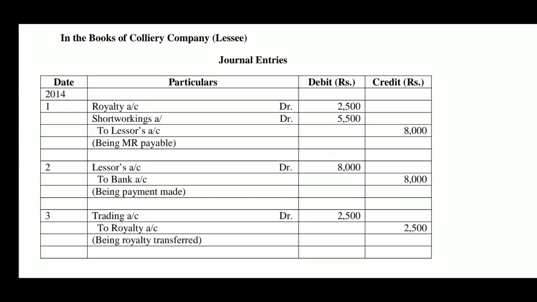See the first entry in 2014: royalty account debit 2,500, short workings account debit 5,500, to lessor's account 8,000, being minimum rent payable. Second entry is the payment of minimum rent: lessor's account debit to bank account, being payment made. Finally, royalty is transferred: trading account debit to royalty account, being royalty transferred.